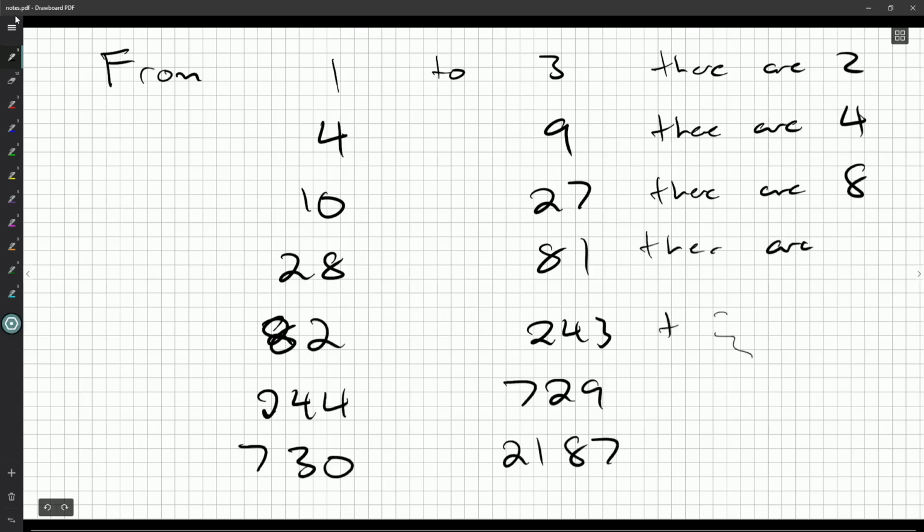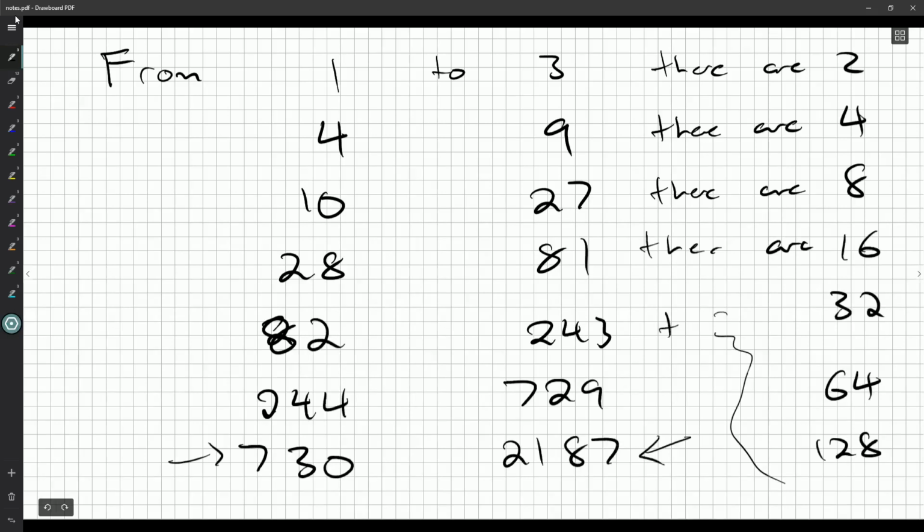There are 16. There should be 32. There should be 64. Should be 128. Now, I'm not that enthusiastic about this range of values here, just because 1000 is somewhere in here, and it's going to be kind of hard to cut it off.